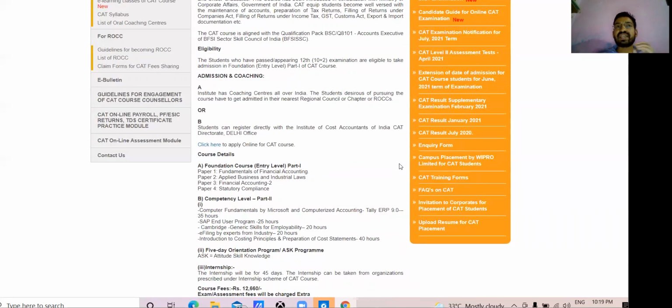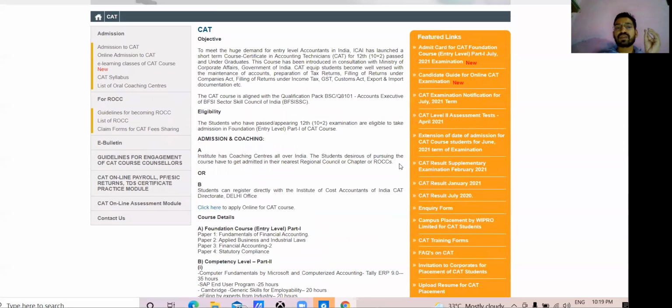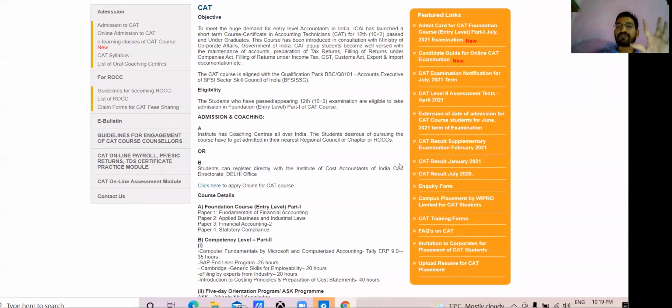Job opportunities are in accounts and taxation, and you can work as an accountant. Apart from this, you need to go for the 45 days training. Total course fee is 12,660. Apart from this, you need to pay a separate exam form fee. So simply 45 days of training. After completing this CAT course, you can directly take admission in CMA Intermediate. Foundation will be exempt for you. So I hope you get all the information related to this.